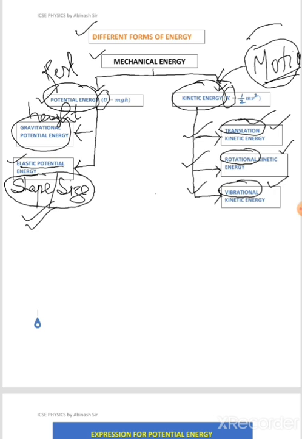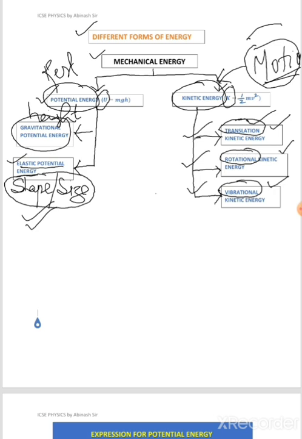The other one is rotational, meaning it is rotating about a fixed point called an axis. When a body rotates about an axis, the motion is called rotational motion, and hence the energy stored in it is called rotational kinetic energy. For example, you can see a ceiling fan, the blades in a mixer grinder, or a washing machine. Inside the washing machine, what happens? It spins about its own axis, right? So energy possessed by those bodies which are rotating about their own axis is called rotational kinetic energy.